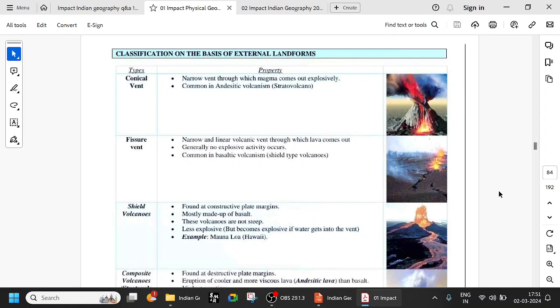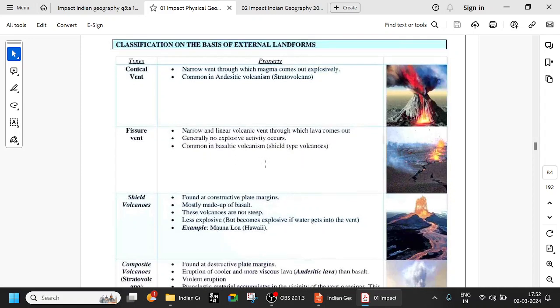Classification of different types of volcanoes on the basis of external landforms. Conical vent is a narrow vent through which magma comes out. It is common in andesitic volcanism, stratovolcano, because there is an explosion and a lot of dust. Then fissure vent, where lava comes out through a single fissure. Not much explosive activity. It is common in basaltic volcanism, shield type of volcanoes.